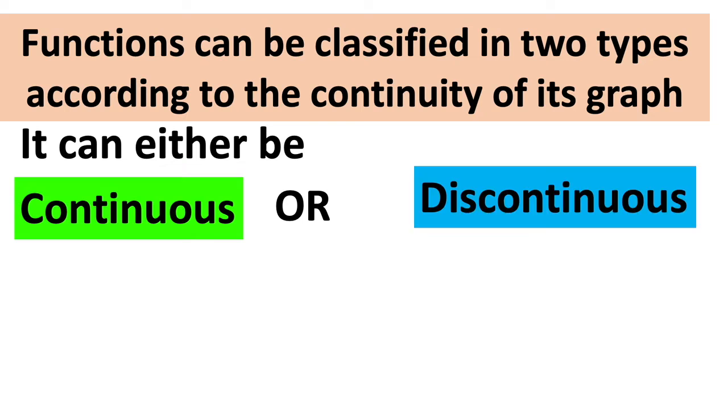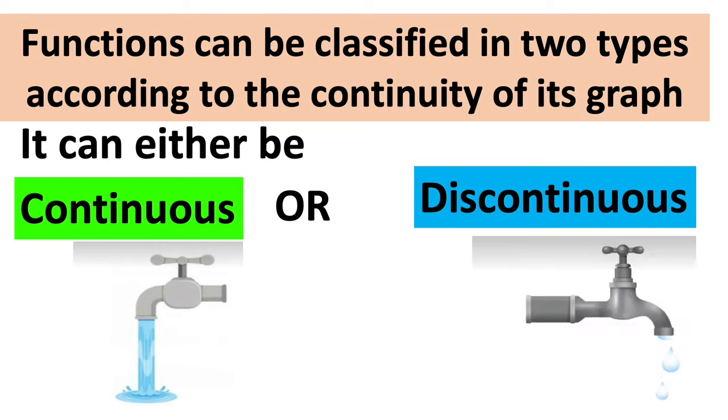Sometimes we describe it like water flow. If the water flow is coming like this, continuous, nothing stopped it, so it is a continuous water flow. But the other one drops, which means something stopped it.